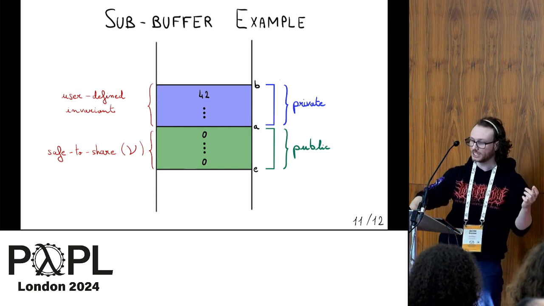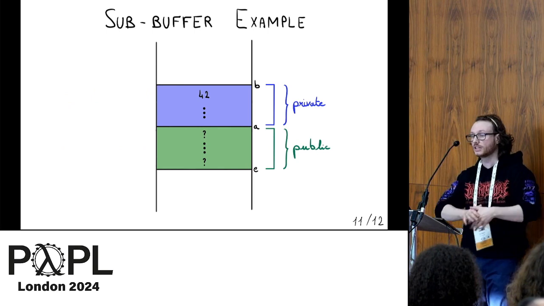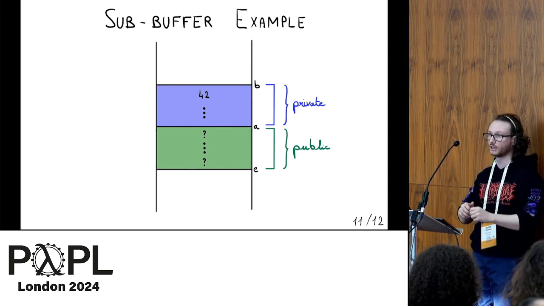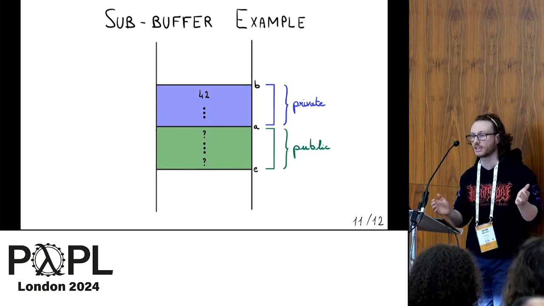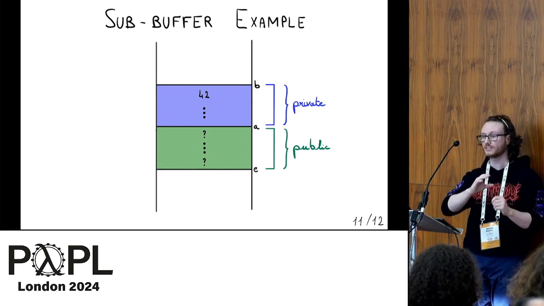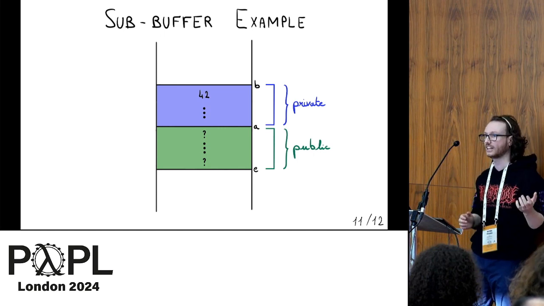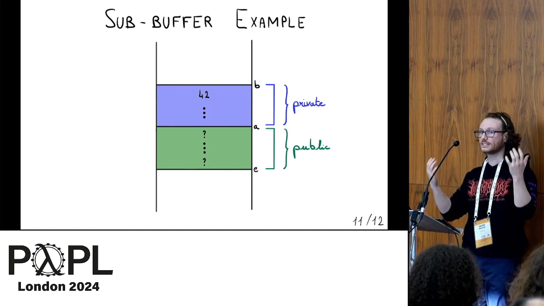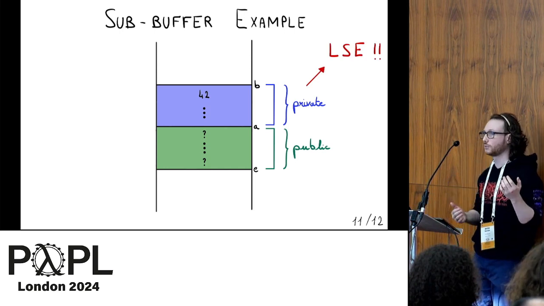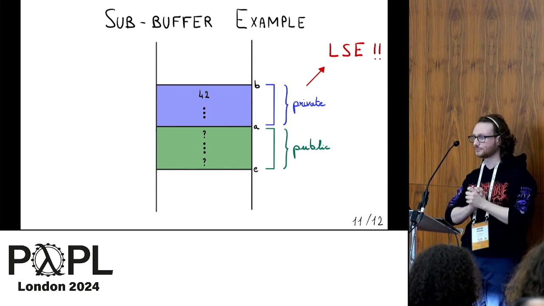Okay, so now when we jump to the adversary, we don't know anything anymore about the content of the public part, because the adversary could have written anything in it. But what we know is that the private part of the buffer didn't change. And because it didn't change, this is how we show that the local state was indeed well encapsulated.